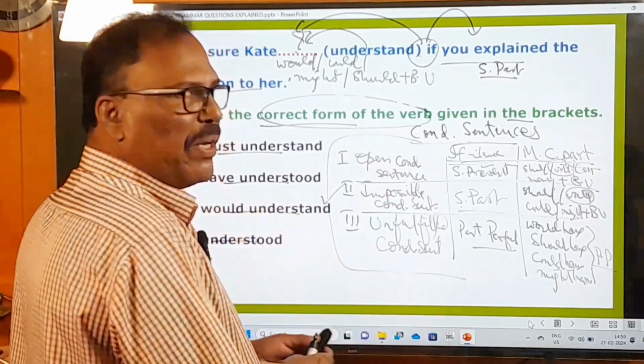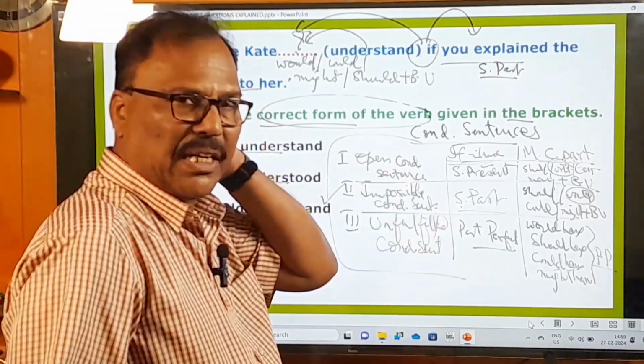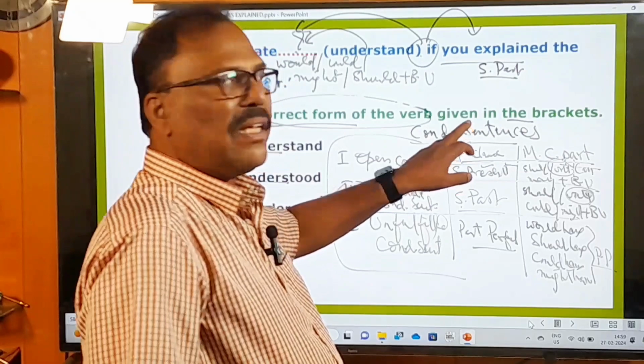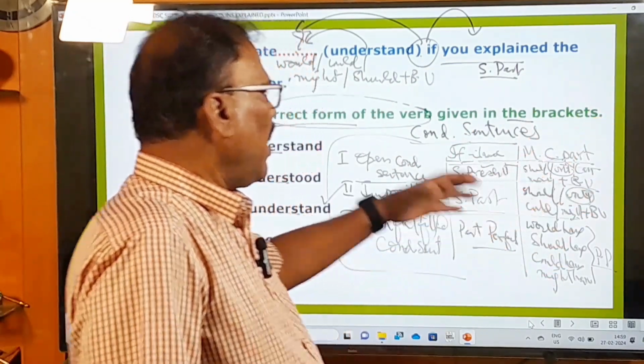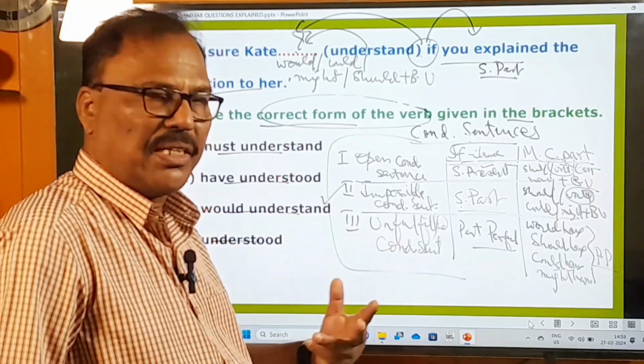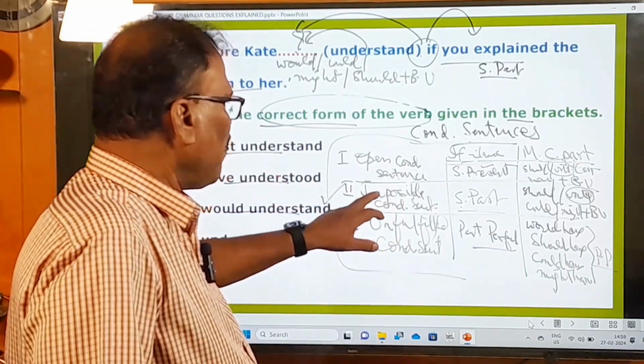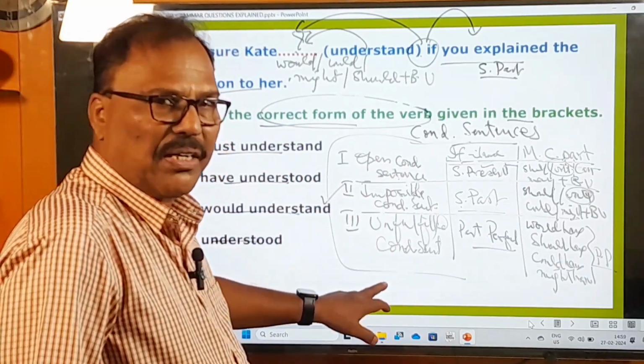Okay, now you please look at this important grammatical aspect. Conditional sentences. Each and every conditional sentence has got two parts: if clause part, main clause part. And there are three types of conditional sentences: open conditional sentences, impossible conditional sentences, unfulfilled conditional sentences.